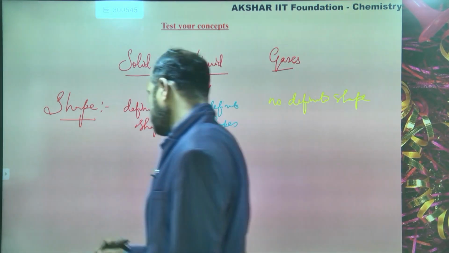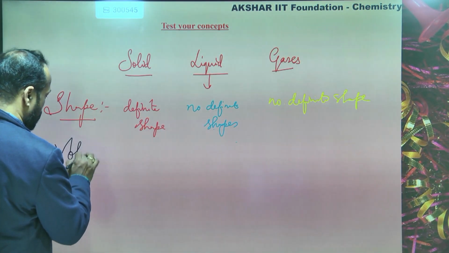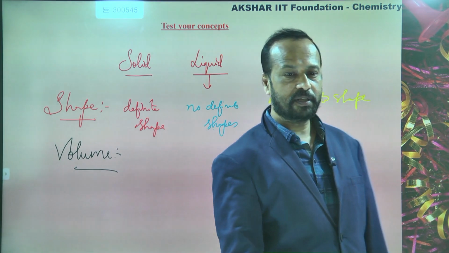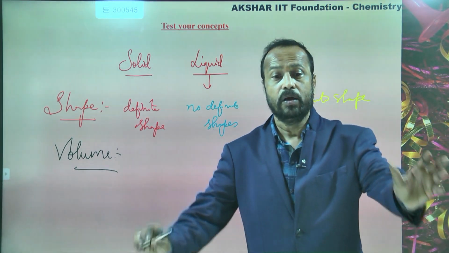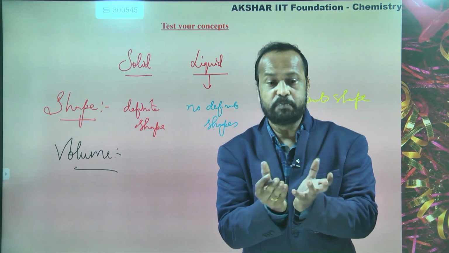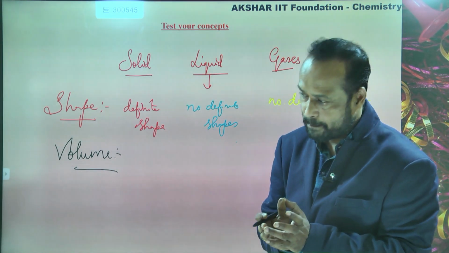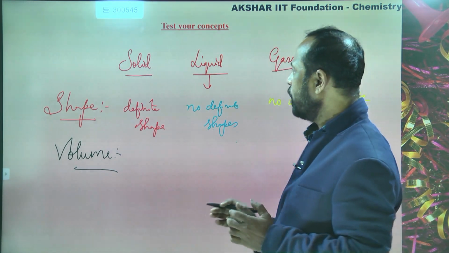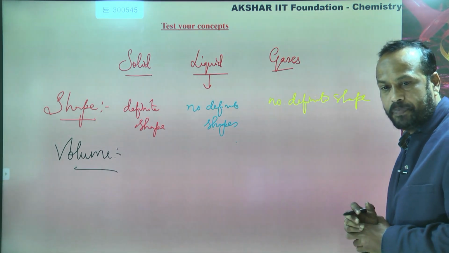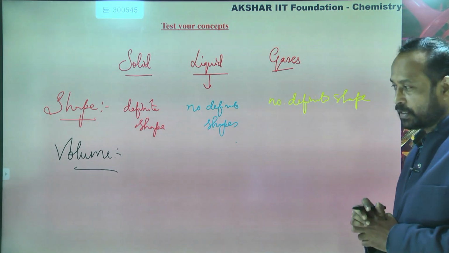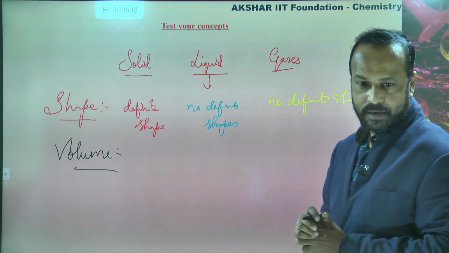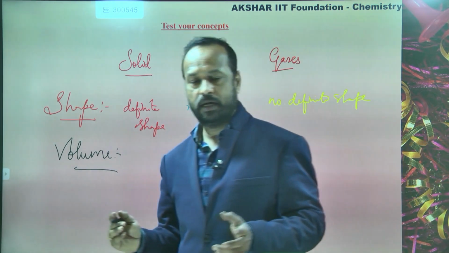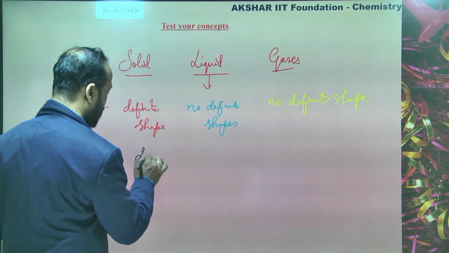Now let us come to the volume. What is meant by volume? Volume means the space occupied. Yes, the space occupied by any substance is called its volume. Now do you think that solids have definite volume? Yes. Okay, so solids have definite volume.